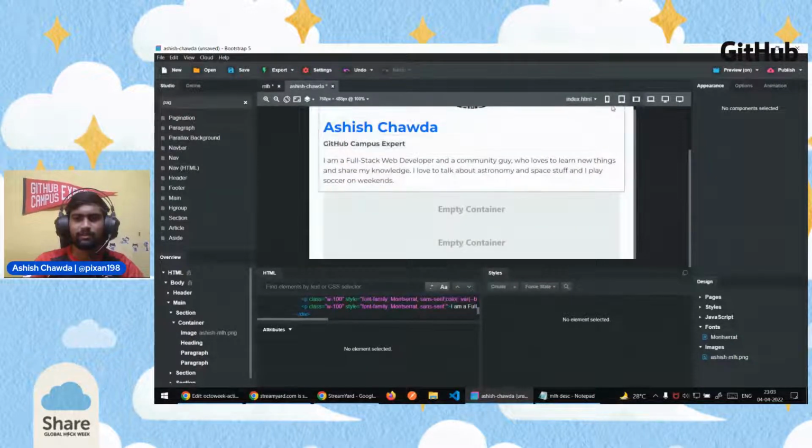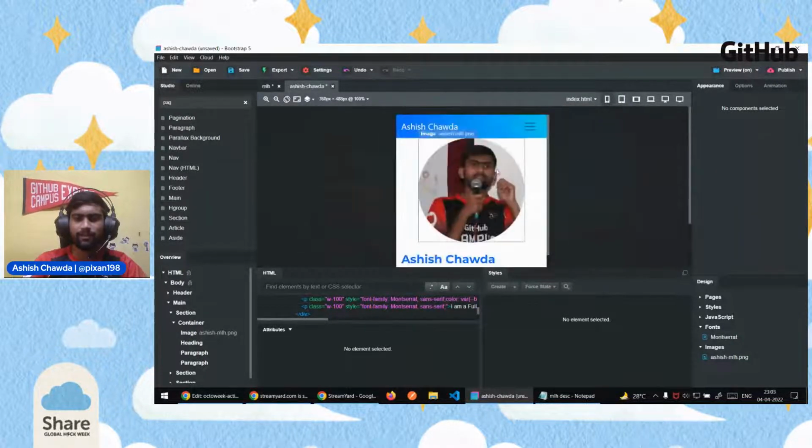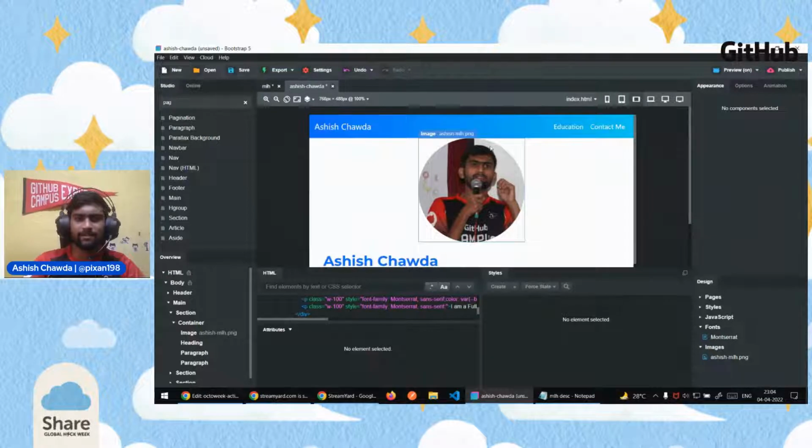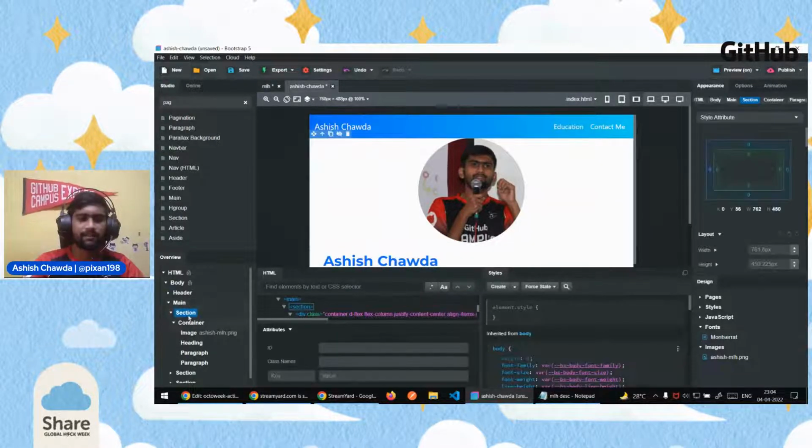If we go to a smaller screen, for example mobile, this is how it will look. And we can also see the image is just touching the navbar, so we don't want that. What we will do is click the section just after the main, and in the class attribute, we will add a padding.